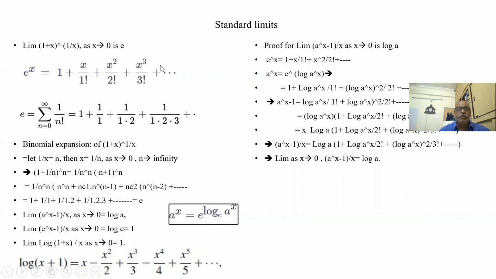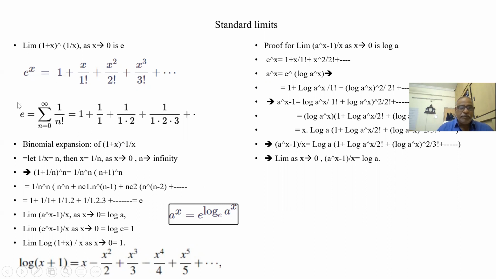Suppose x is 1. Then can I use this formula? I put 1 here: (1 plus 1) whole to the power of 1 by 1. 1 by 1 is 1. The answer is 2. So this is not e, this is 2. Why? Because this is not up to infinity. The series is valid only for x tending to 0. This becomes an infinite series, and the infinite series is equal to e.